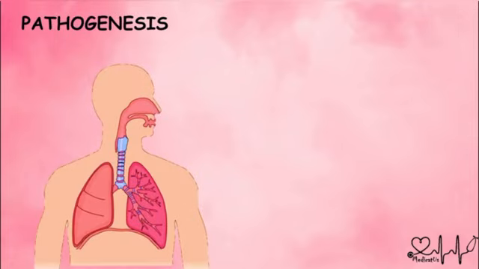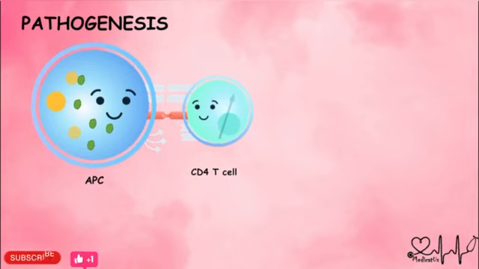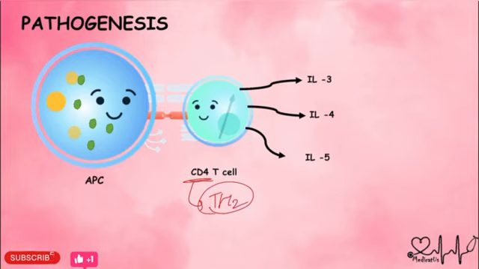Now moving towards the pathogenesis. As any allergen enters our respiratory tract, the trachea or bronchi, it will first go to the antigen presenting cell, and it will break into pieces. After that, this APC will present it on its surface with the help of MHC, to the CD4 T cells, that is the helper T cell, and it will differentiate into Th2 cells, not Th1. The Th2 cells will release interleukin 3, 4 and 5.